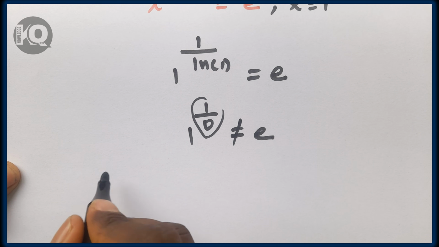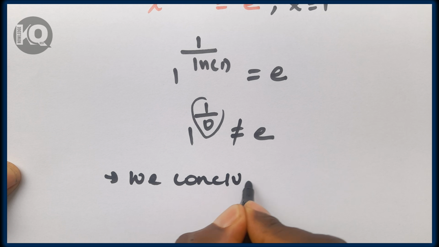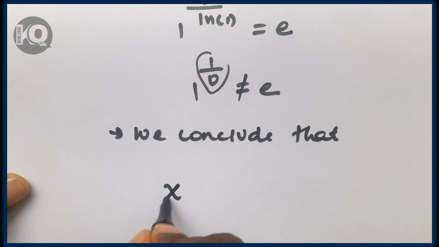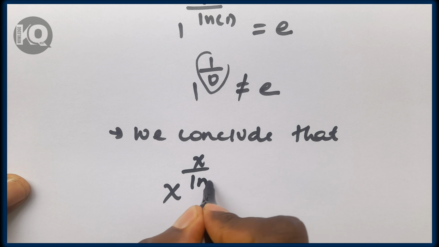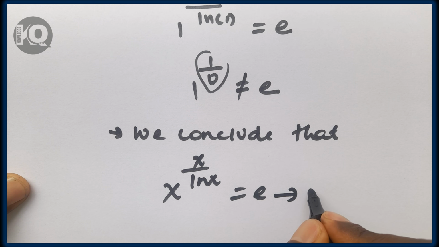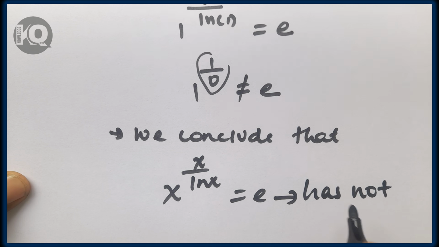So from here we conclude that the equation x to the power of x over ln x, which is equal to a, has no solution.